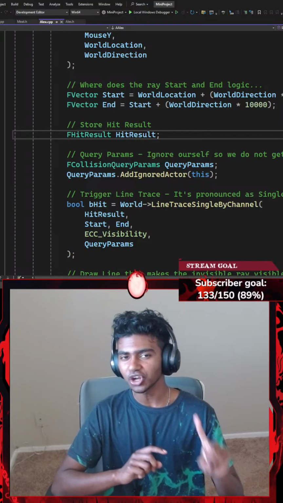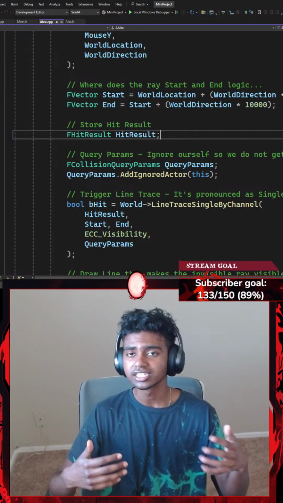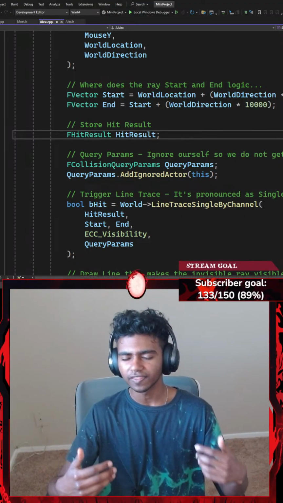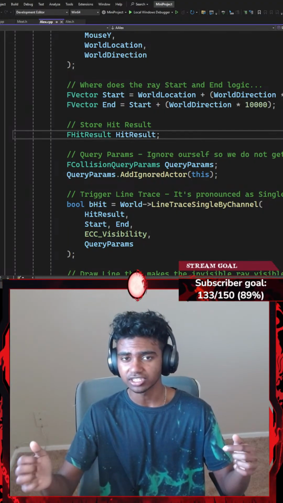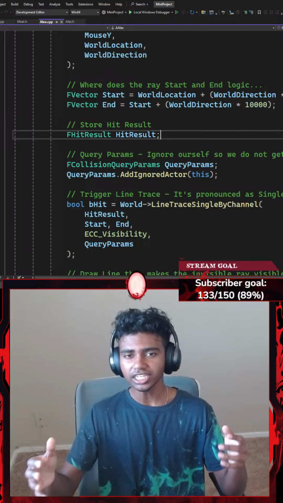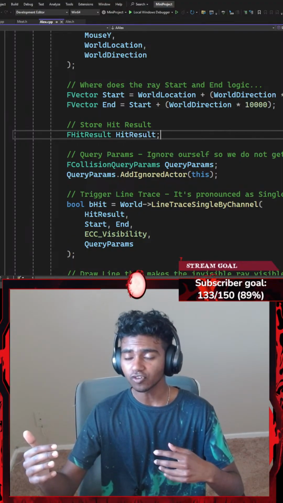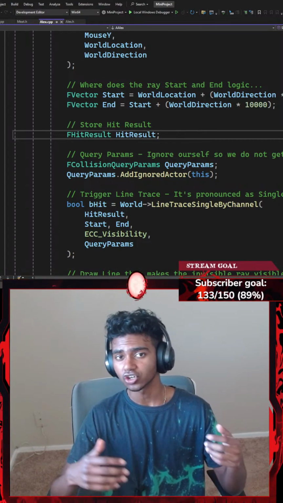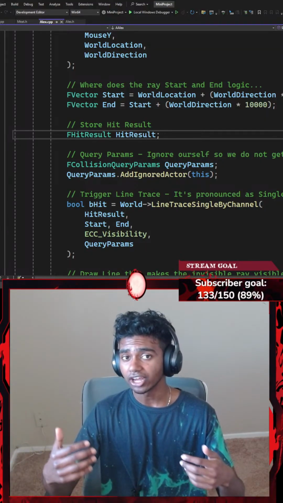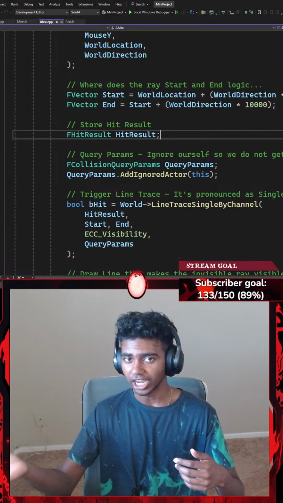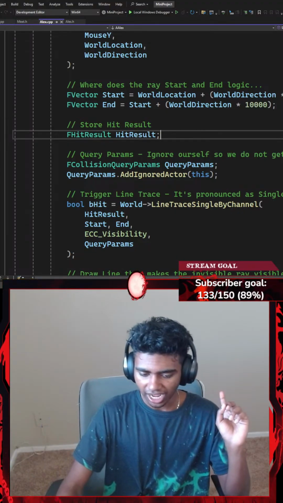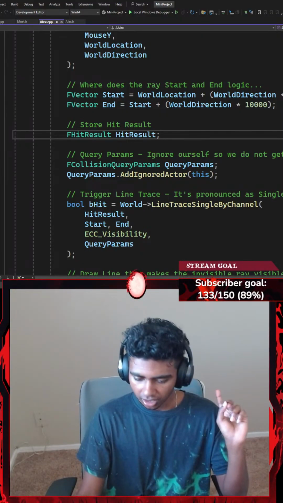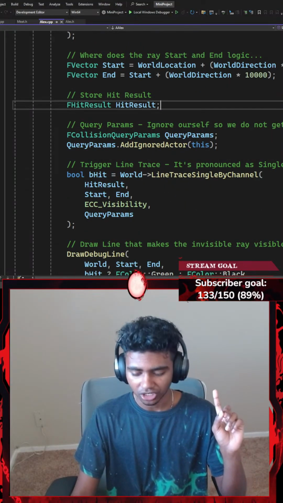Okay, I've worked with hit results. I know what it does. Basically, whenever my ray hits something that has collision, or there is some kind of object, character, or any sort of entity in my program that blocks my ray from going any further, that is going to be stored inside my FHitResult structure. F is usually the prefix for structures. Later, I'm going to use all the data inside of my hit result to perform certain actions. For example, if it hits my target, either I'm going to decrease my target's HP or I'm going to destroy my target. If that made any sense, guys. This is getting way too hard to phrase these days.